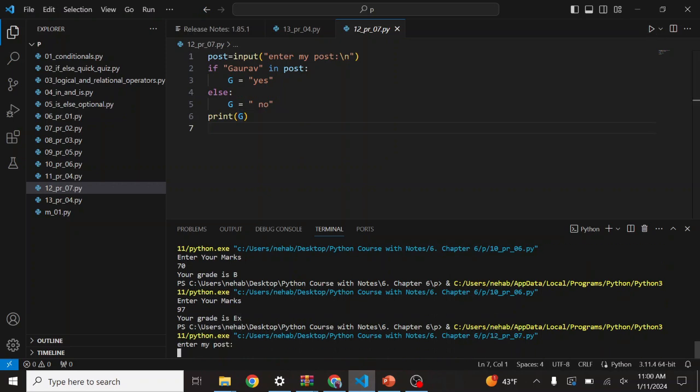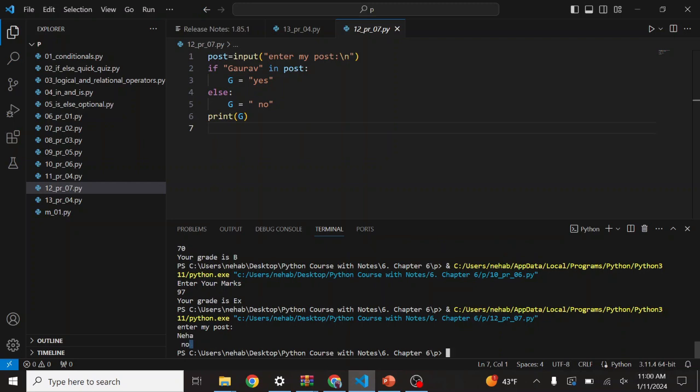So see, if I put something like Neha, Neha is not in the post, so the output is no. If I put, suppose, Gaurav again, then the output is yes. So we have used the in operator and if and else here. So this way you can run this program.